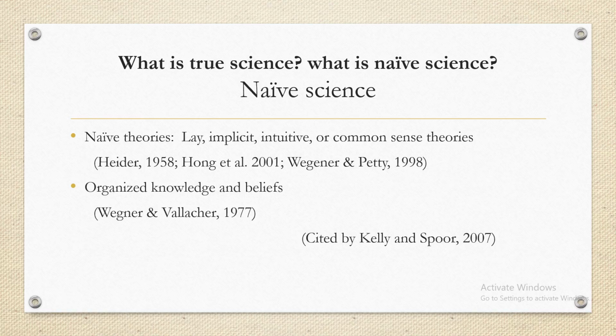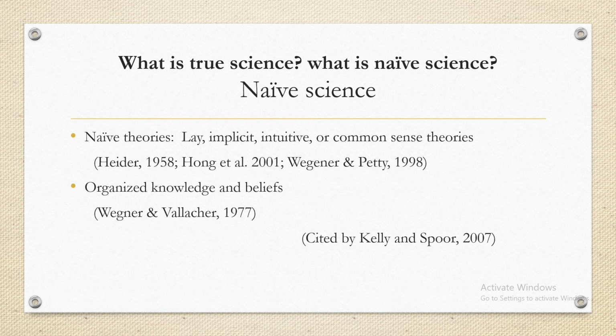And after that, I want to come to the main point, which may be a bit new to us, that word itself. Actually, naive means being very innocent or not scientific, to be honest, but it is represented by different words like lay. You know that lay, we say layman, no? It is exactly the same thing. Implicit, intuitive, or common sense, like what we think in our mind, that is naive science.